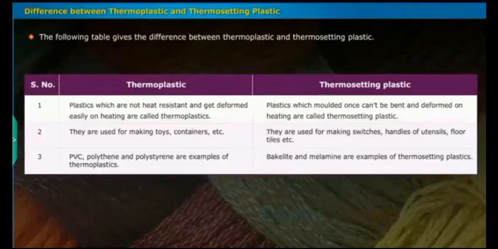Next comes thermosetting plastics. The plastics which, once molded, can't be bent or deformed on heating are called thermosetting plastics, and they are used for making switches, handles of utensils, floor tiles, etc. Examples of thermosetting plastics are bakelite and melamine.